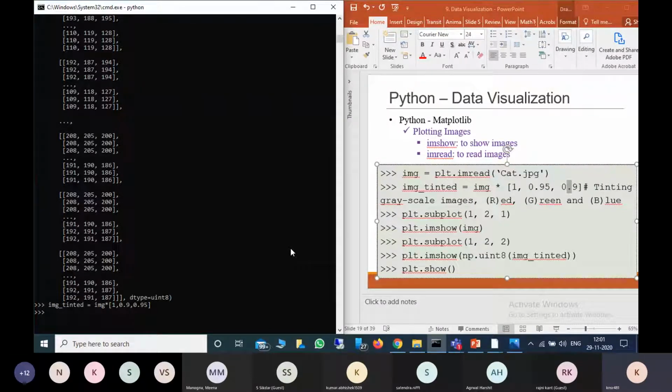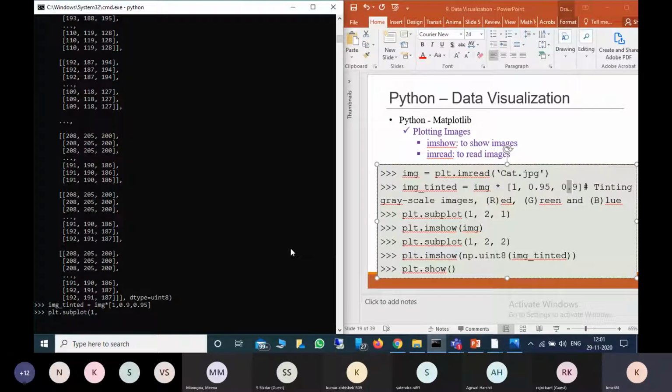Now we need to show that one. I am comparing the first one with the changed one, so I will use subplot. plt.subplot with 1 comma 2, because horizontally I take only one grid and vertically I take two grids, so that they come parallel, one beside the other.